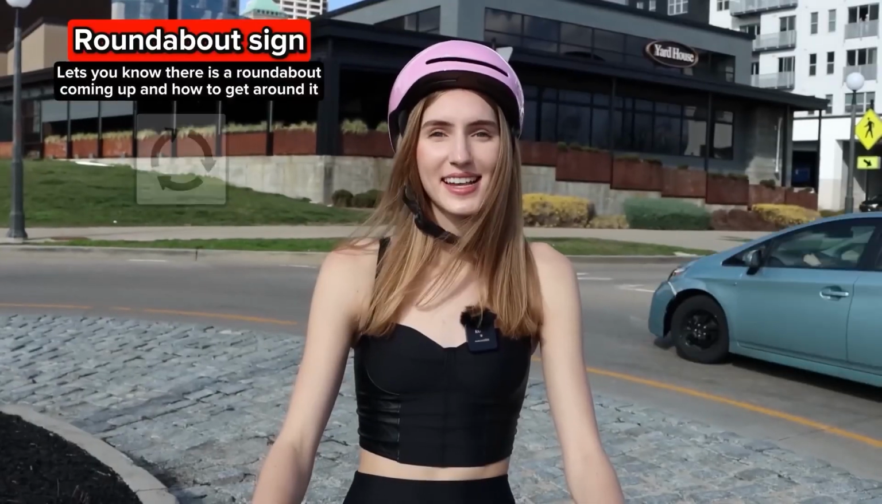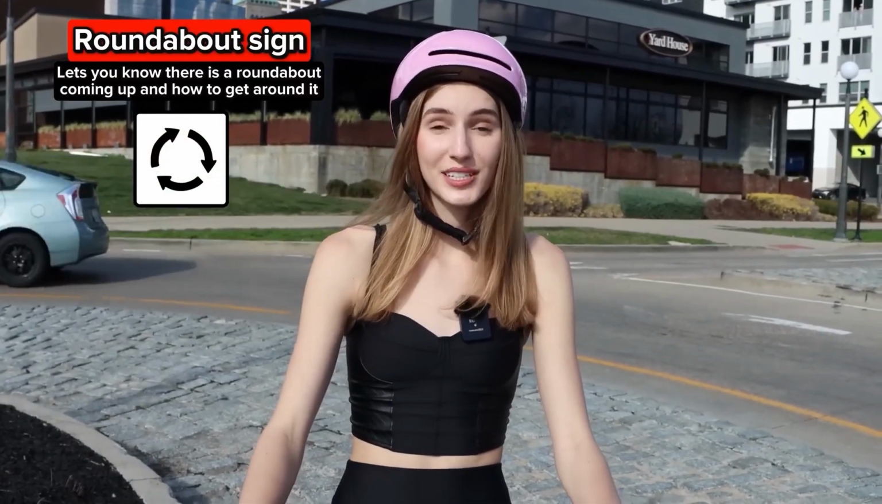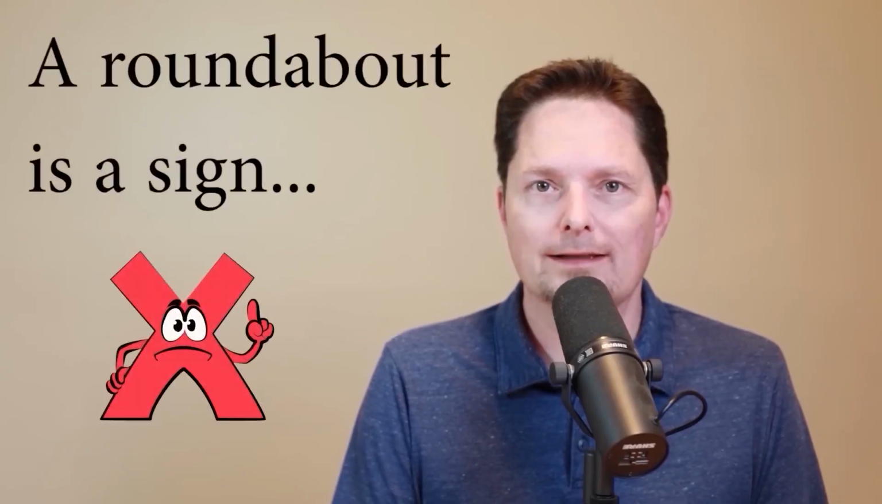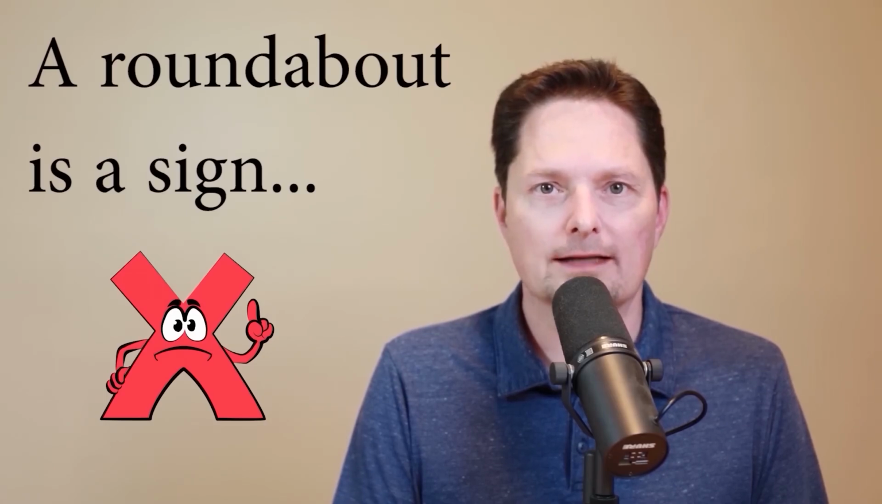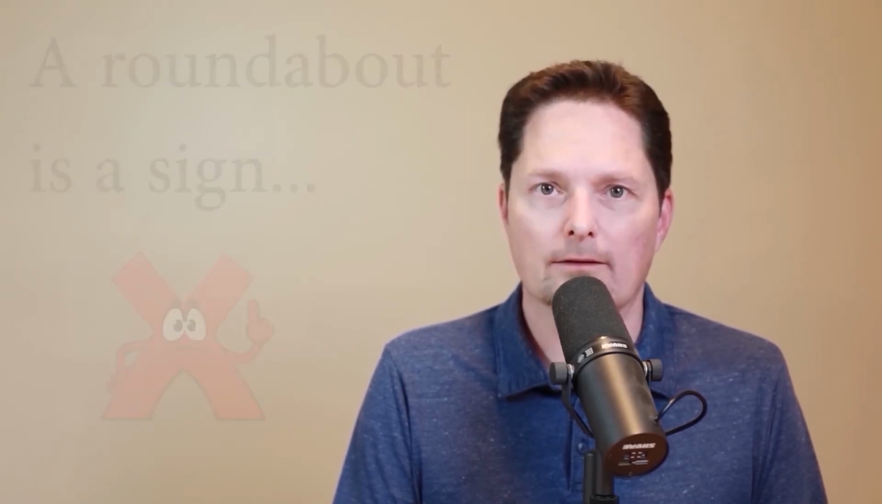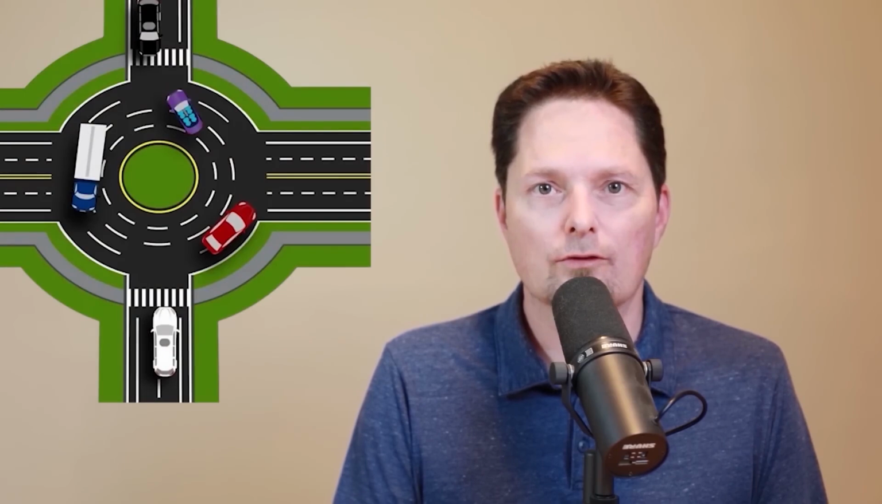This is also not correct. A roundabout is a sign with arrows that will show you the motion of traffic. A roundabout is not a sign. A roundabout is a roundabout. A roundabout is a circular road. It's not a sign. It will not show you anything. It's just a circular road.